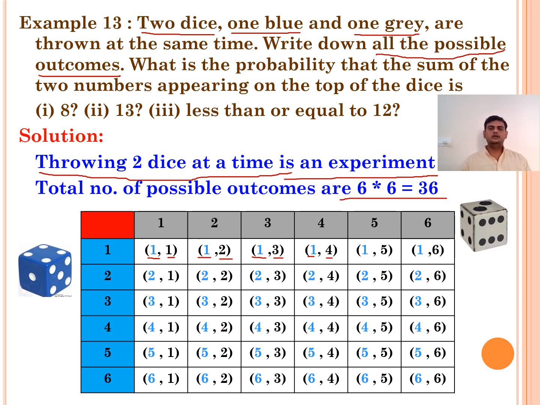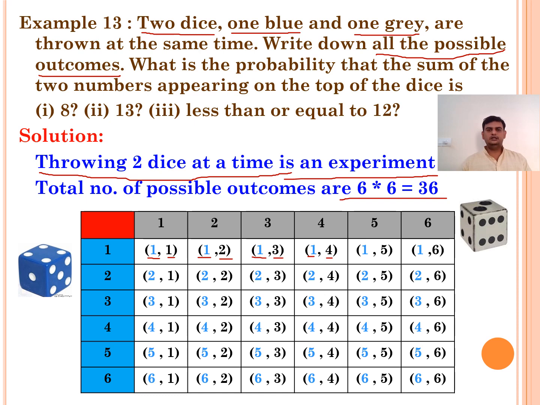When we have 36 possible outcomes, in that, what is our requirement? Once again read the question. When we are throwing two dice at a time, you have two individual outcomes. On one die, for example, on the blue die, the top outcome you may have is 1. On grey, the top outcome is 3. Now on the blue die you have 1, on the grey die you have 3. Now 1 plus 3 gives us 4. Like that, we have to find the sum.